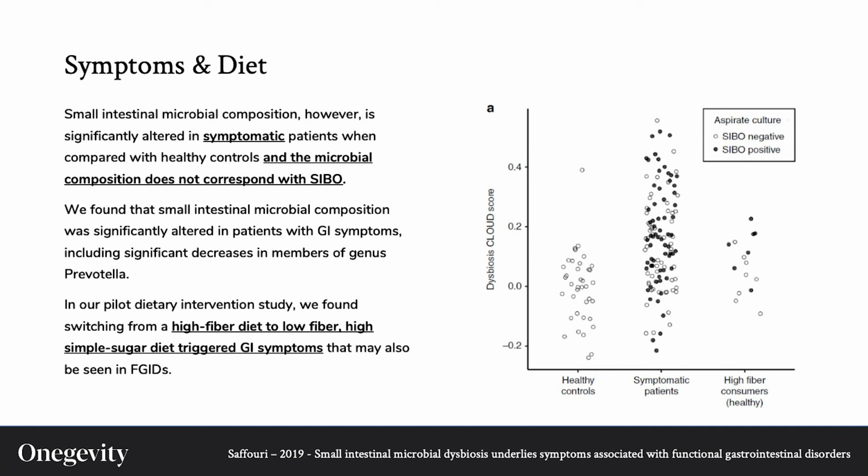Point 2, in those with symptoms, the genus Prevotella was low. We've identified the genus Prevotella as a key player in gut health, particularly in diarrhea, which, if you recall, was highly correlated to SIBO in a previous slide.